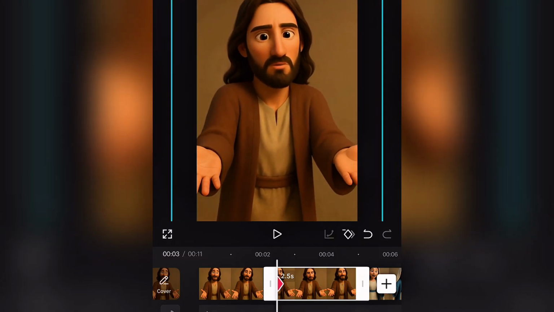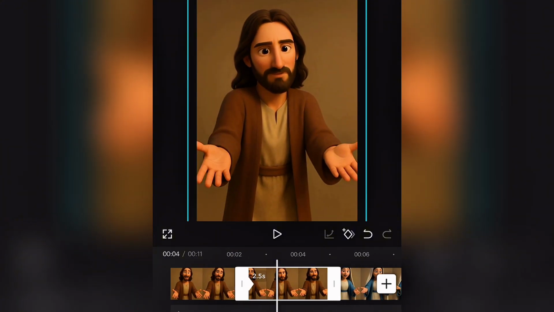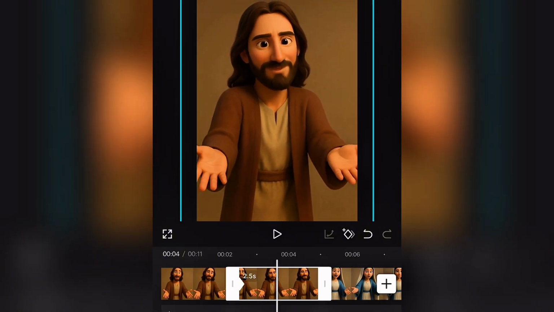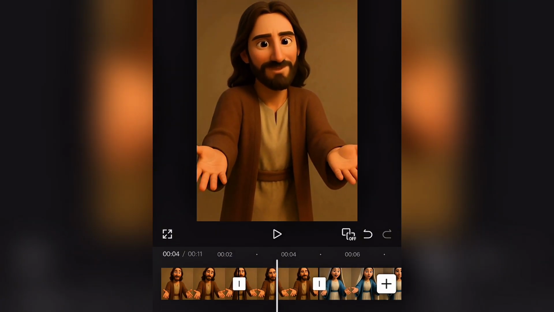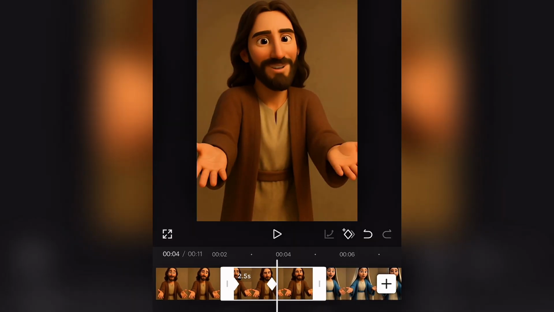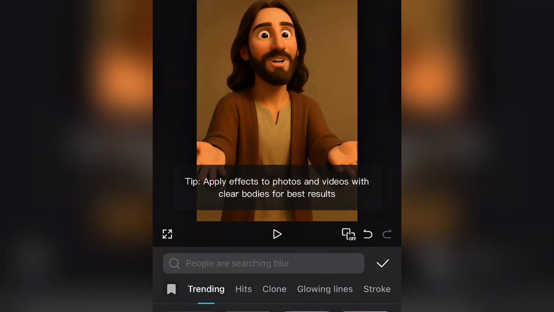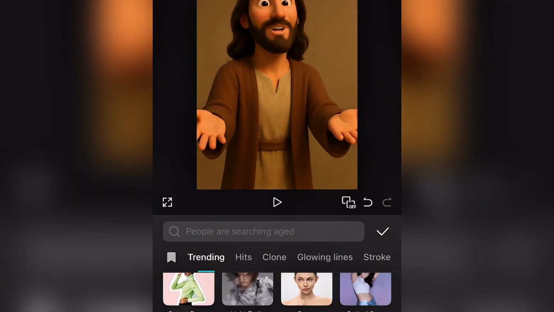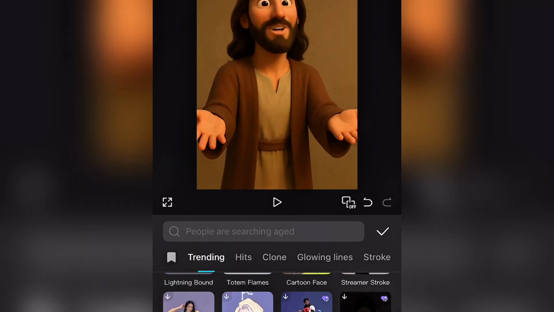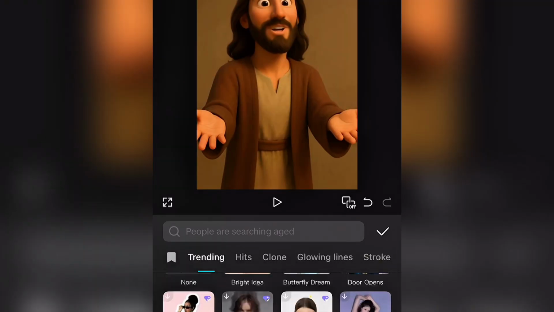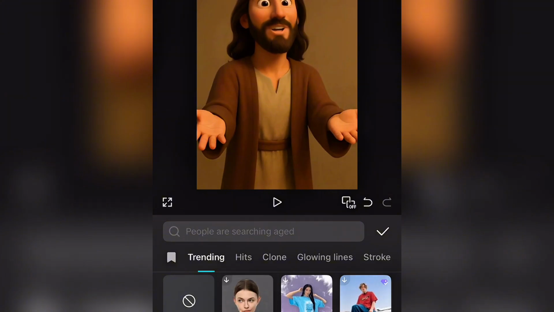Okay, we can add keyframe here and another one here. Then let's add effects, guys. You can add any effect of your choice just to make it look more visually pleasant to the eyes. There are so many effects you can actually try, guys. So let's try this one and see how it goes.